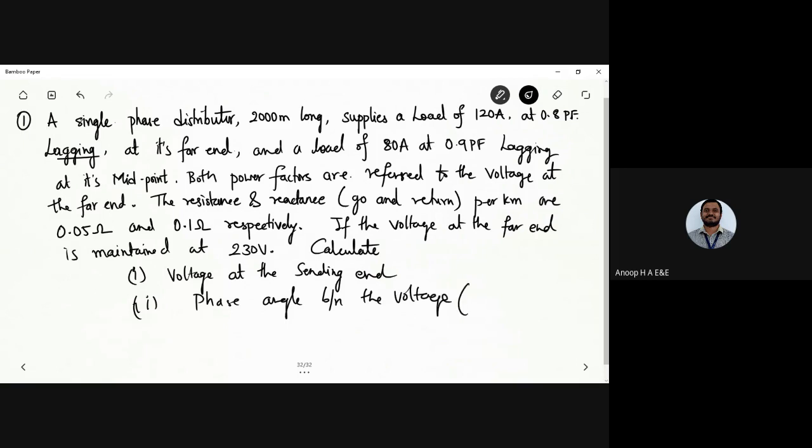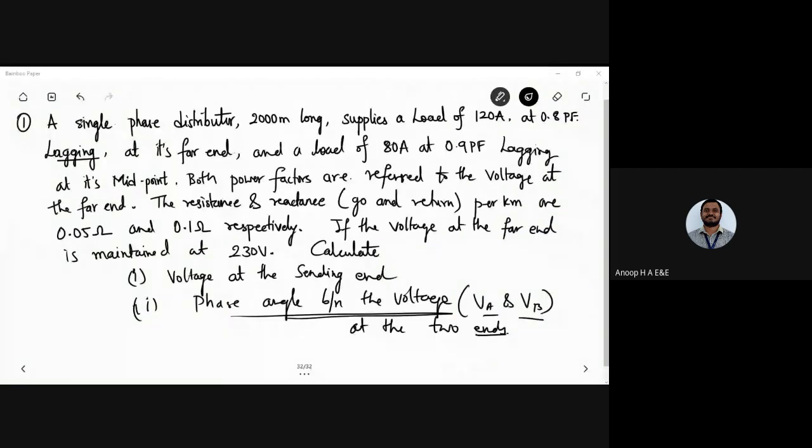When I say voltages, it is the voltage at point A and point B. We will write it as VA and VB. So the phase angle between the voltages VA and VB at the two ends. I want you to make a note of this problem.